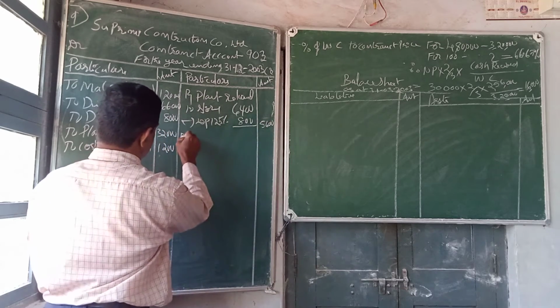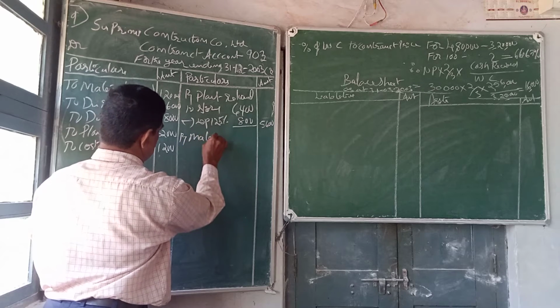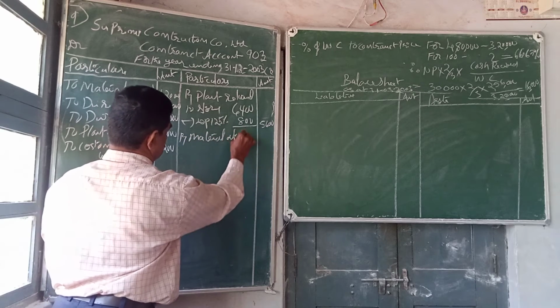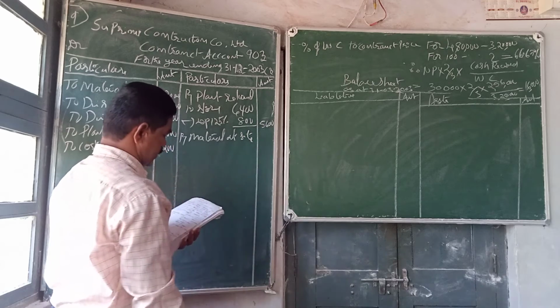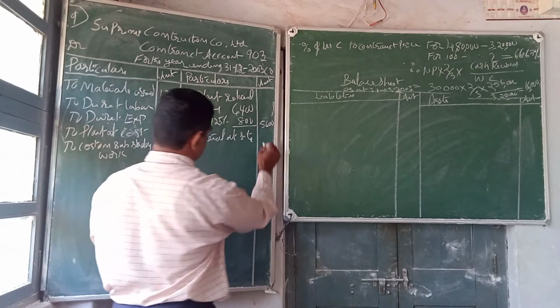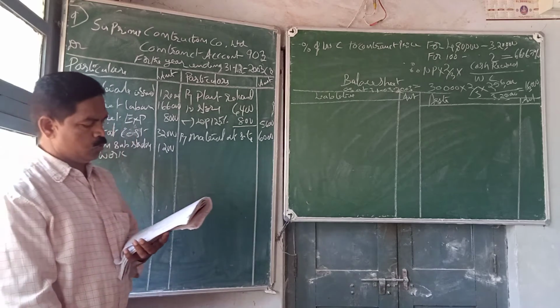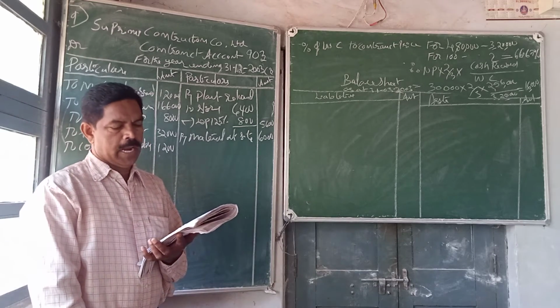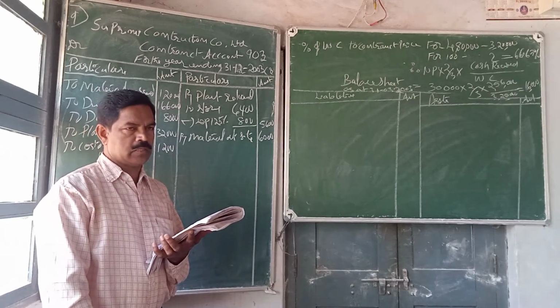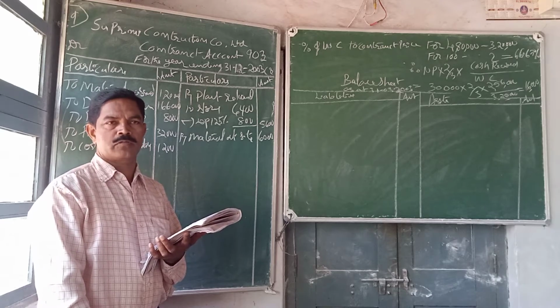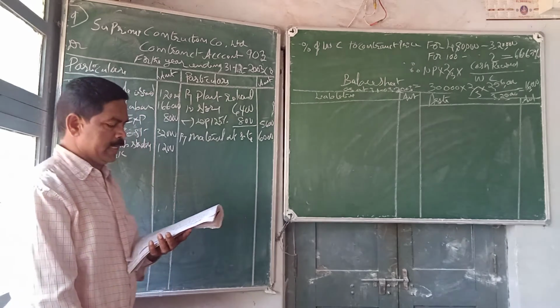By material at site, it is also given. Material at site 6,000. Now plant issued 32,000, plant returned 6,400. Now again we have to see, is there any plant at site?